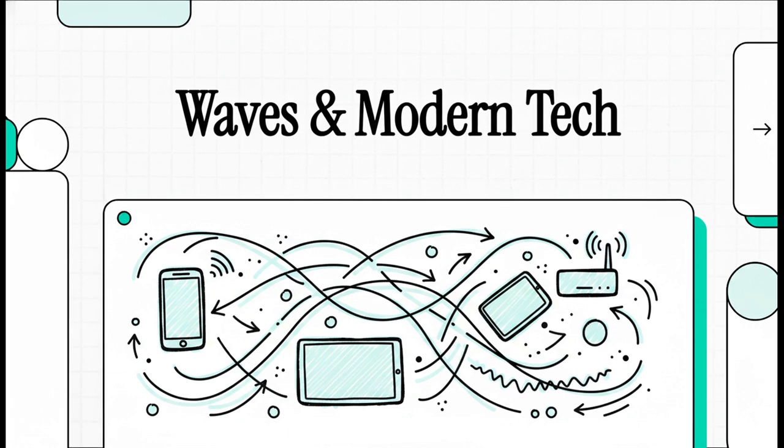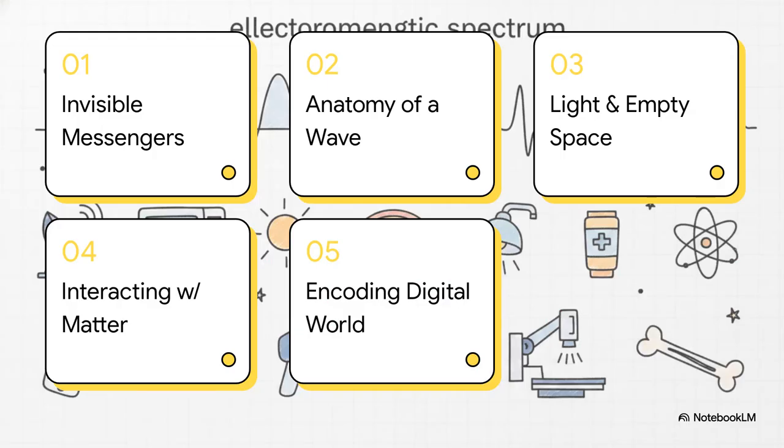Well, it relies entirely on this invisible world of physical science. Specifically, today we're going to explore the core concepts of Grade 7 Physical Science Unit 04, Lesson 6, focusing on the electromagnetic spectrum and its real-world technology applications. We're going to decode the invisible rules that govern our modern lives. Okay, let's dive into this.